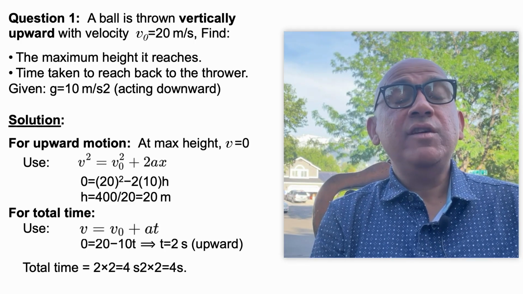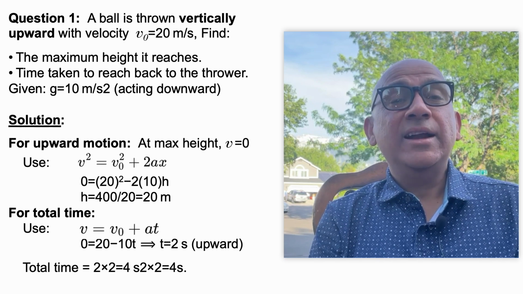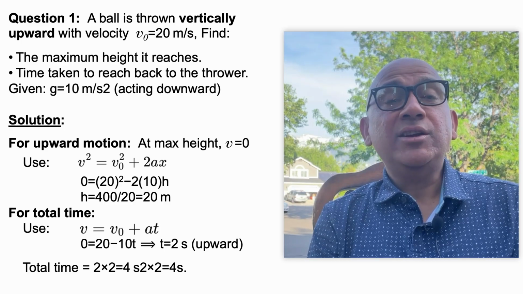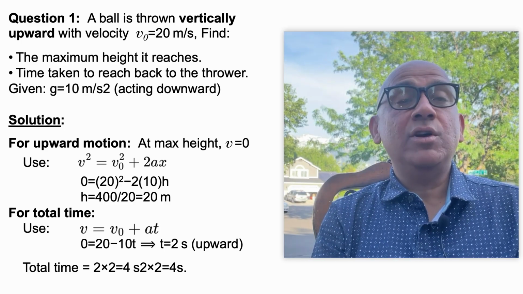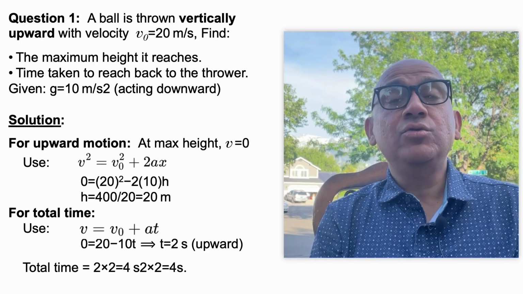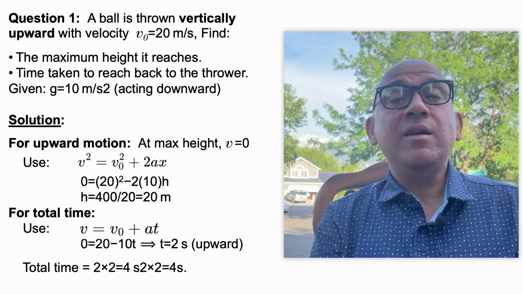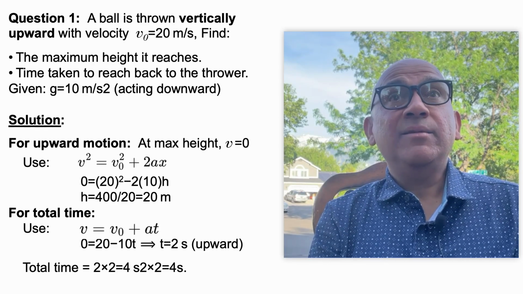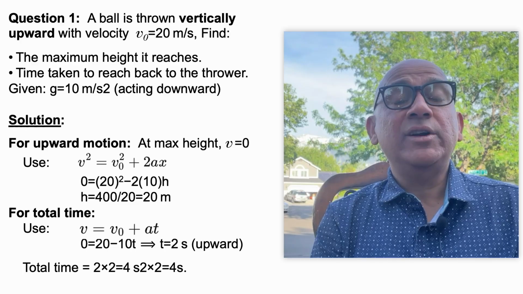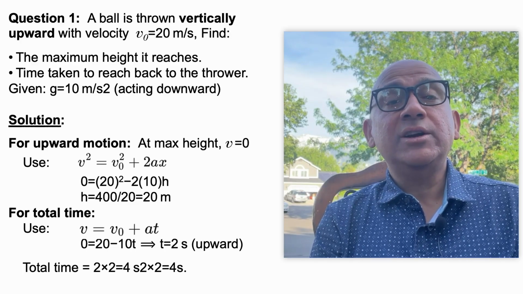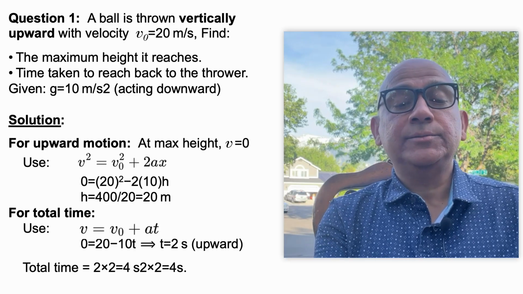Final velocity v will be 0 and v naught is given as 20. If you put it along with g equal to minus 10, you get the time as 2 seconds. This is the time the ball takes to reach the maximum height, and from maximum height to the ground it will take the same time. So, you just multiply by 2, and the total time taken will be 4 seconds.